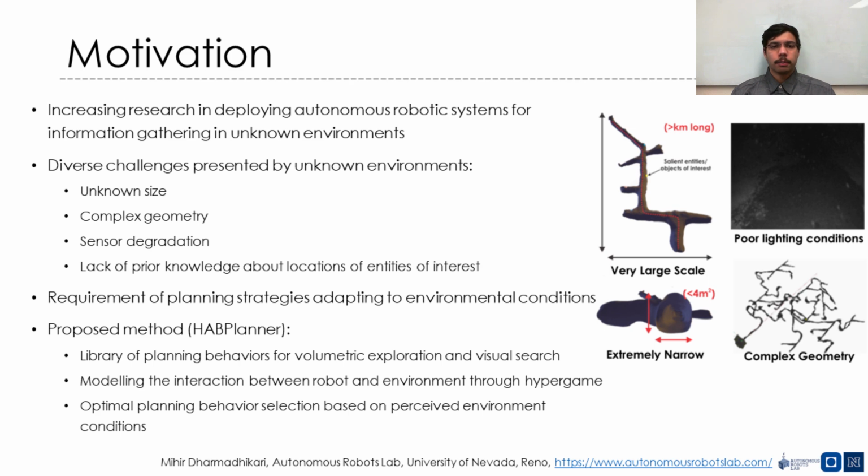Robotic systems are being deployed in a wide set of applications for autonomous information gathering. The current research in the domain primarily focuses on optimization of a single objective. However, the diverse set of challenges posed by the unknown environment requires planning strategies that can adapt to the environmental conditions. In response to this, the proposed method utilizes a library of planning behaviors, each optimized for exploration or visual